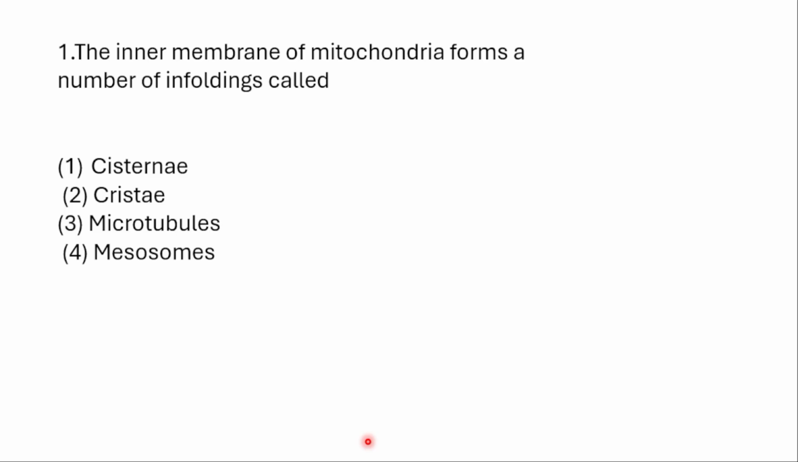The inner membrane of mitochondria forms a number of infoldings. The infoldings are called what? Cristae, cisternae, microtubules, or mesosomes. Mesosomes are the infoldings of bacterial membrane, isn't it? So this is wrong. Microtubules are present in the cytoplasm. So this one is also wrong. So the correct answer is cristae.